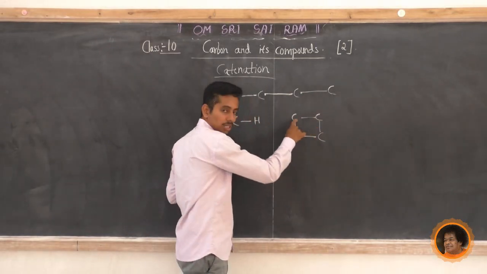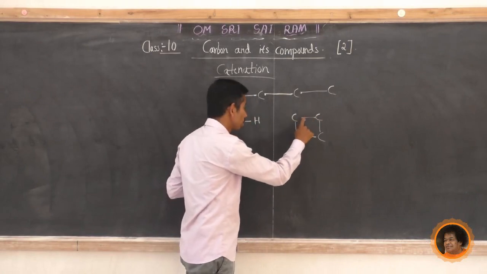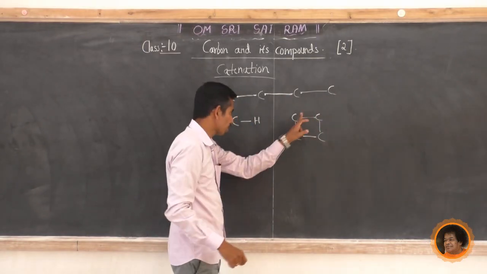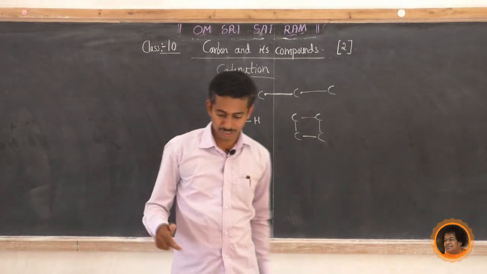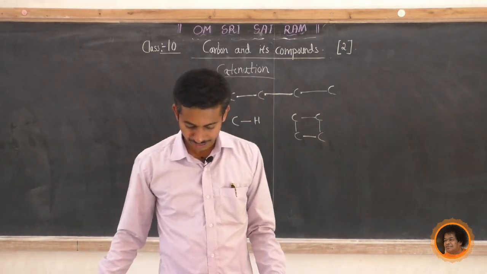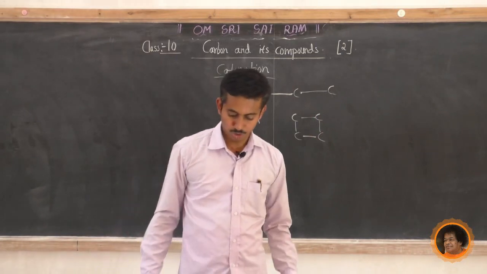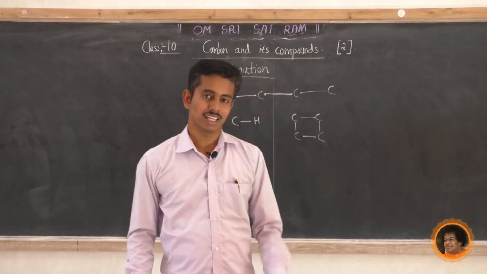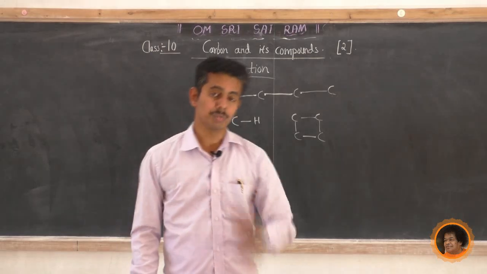Now, a carbon atom bonds with another carbon atom through covalent bond, and it forms a ring, or closed structure. Then it is also a catenation. So what do you mean by catenation? Catenation is the binding of an element to itself through covalent bonds to form chain or ring molecules. There are 3 types of catenation. It is not given in the textbook.